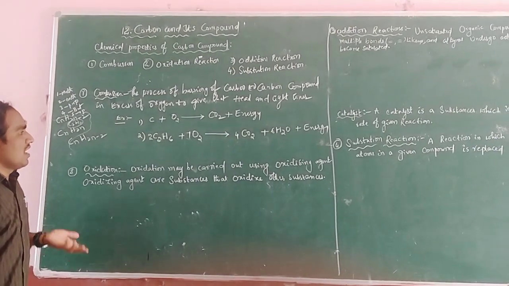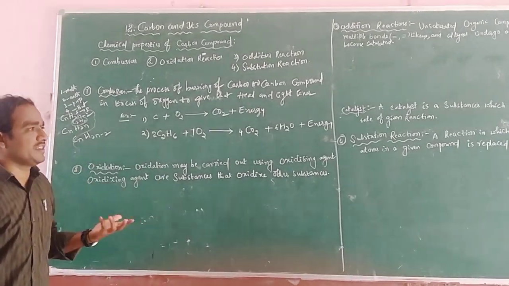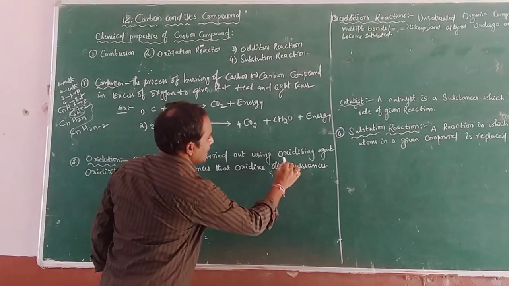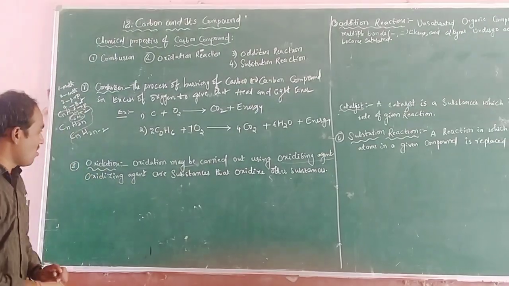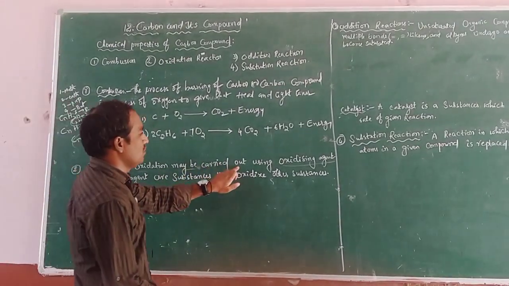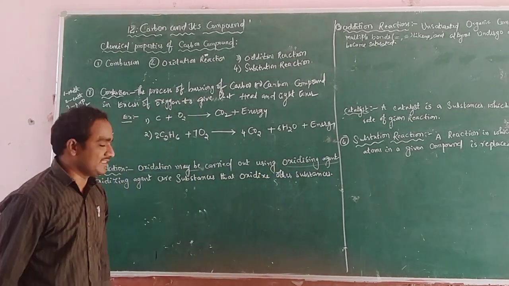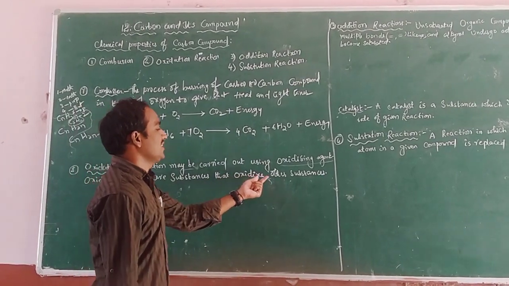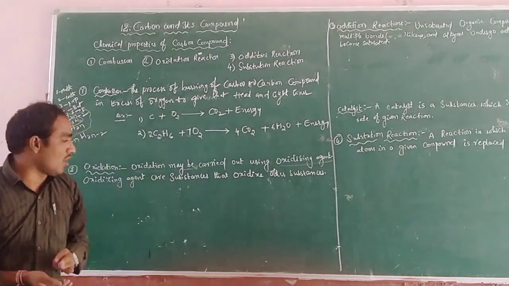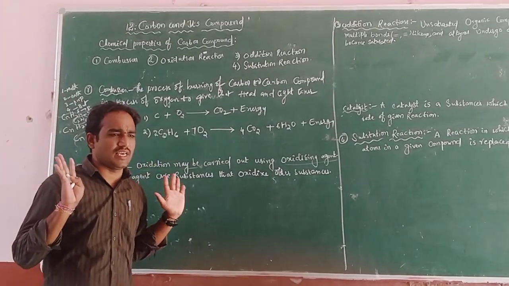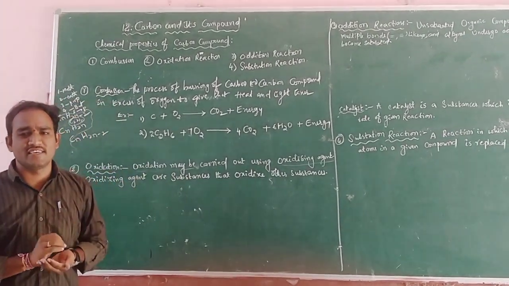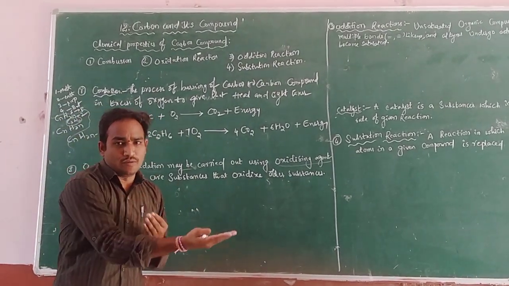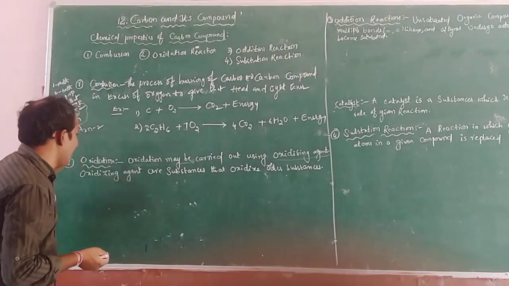Another topic is oxidation reaction. What is the oxidation reaction, and how can we define it? Oxidation may be carried out using an oxidizing agent. Oxidizing agents are substances that oxidize other substances, and that is called oxidation. Simply, the definition of oxidation is that oxygen is added and hydrogen is removed.